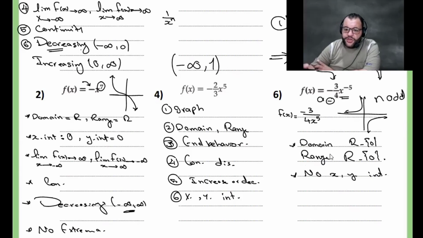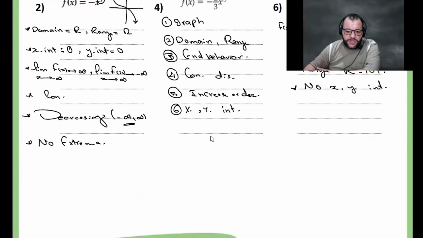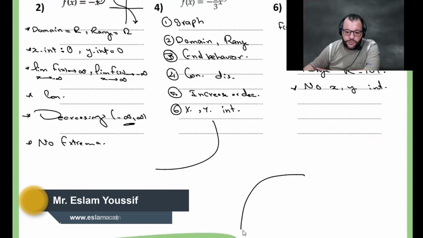Now for the limit, how can we read the limit? At first, we have two different graphs: that is the first one, and that is the second one.